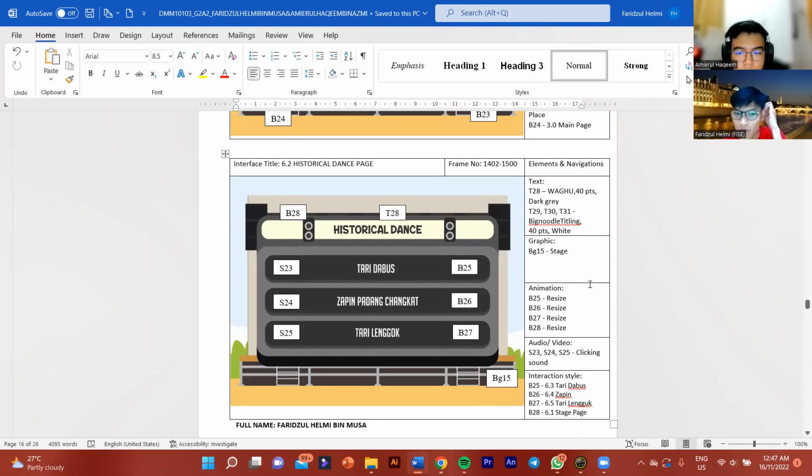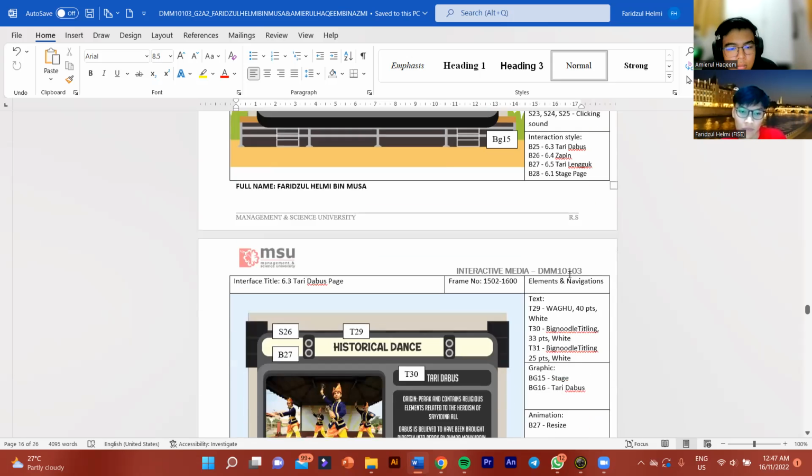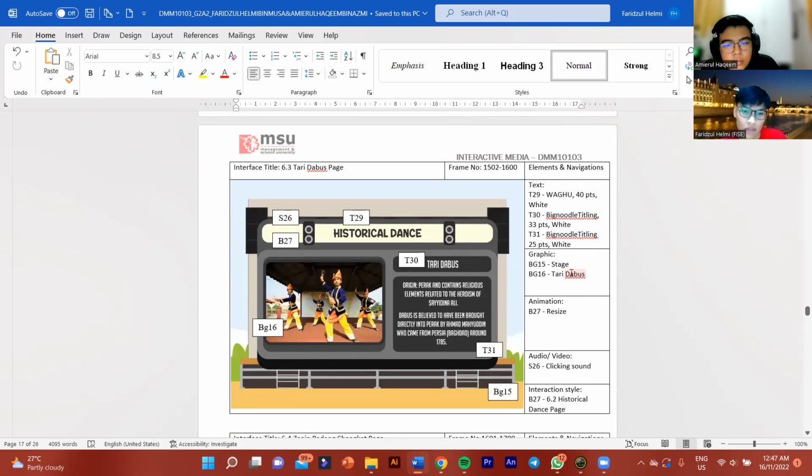For the buttons we have B25, 26, 27, and 28. B25 will go to Tari Dabus, B26 will go to Zapin, B27 will go to Tari Dagang, and B28 will go to the stage page. Each button has a clicking sound, and the animation for the button will be resize.